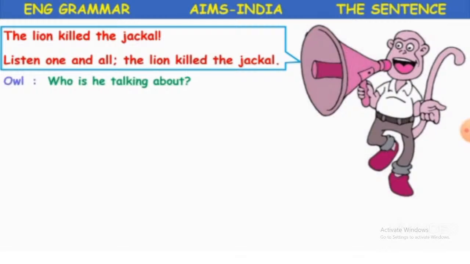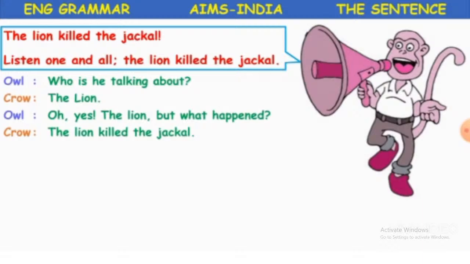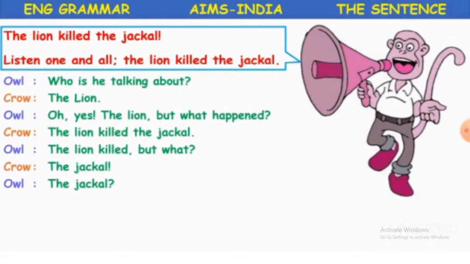After hearing this, there was a conversation between an owl and a crow. The owl asks, who is he talking about? The crow replies, the lion. Oh yes, the lion. But what happened? Maybe this owl has got some hearing problem. It was not able to hear properly, so it asks again, what happened? The crow replies, the lion killed the jackal.